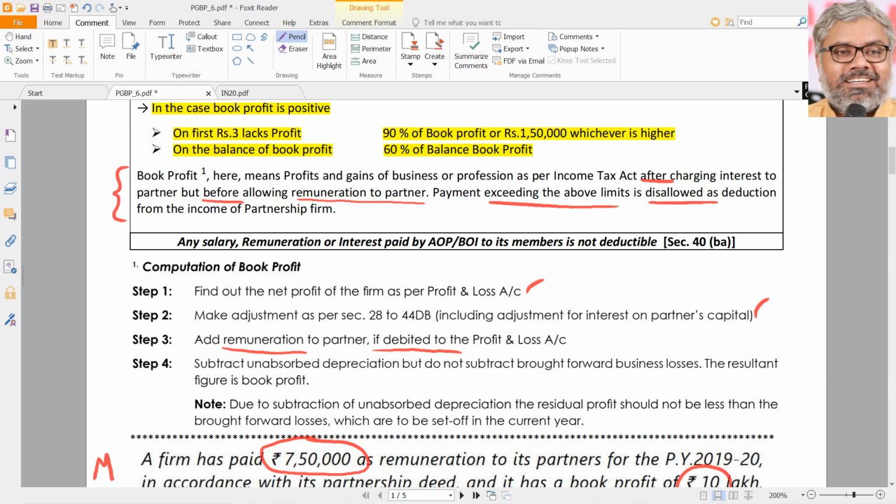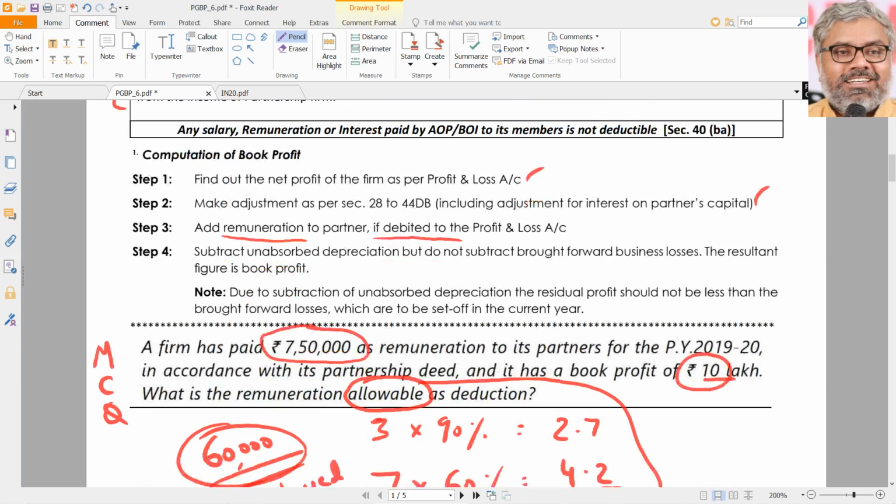But look at one more additional point here, which is also important in some of the special cases. You have to also subtract unabsorbed depreciation, but should not subtract the brought forward business losses.